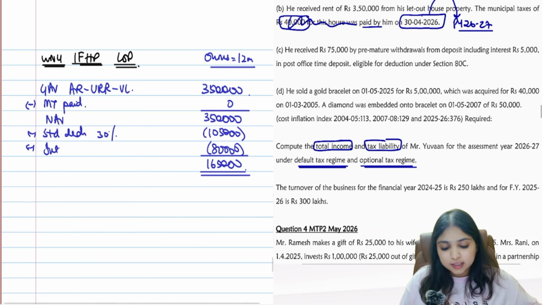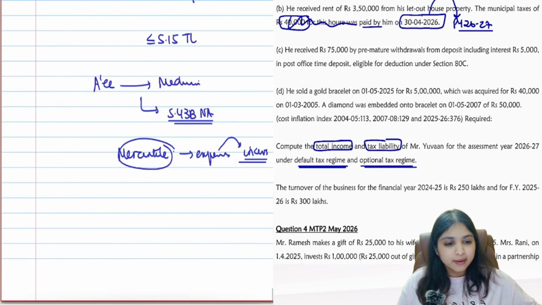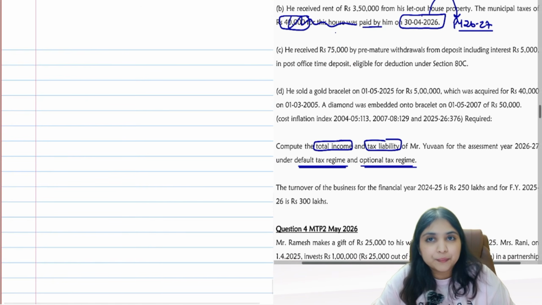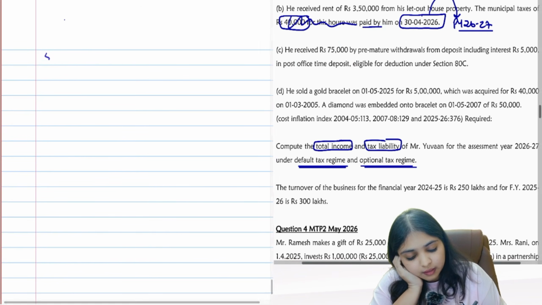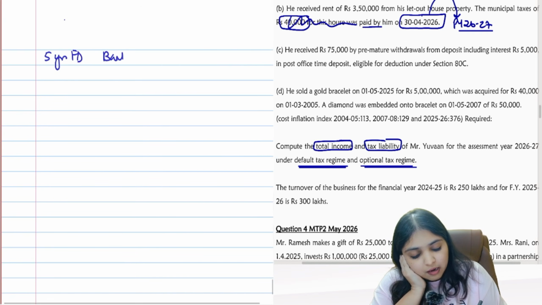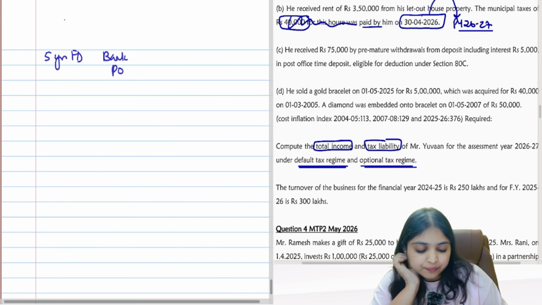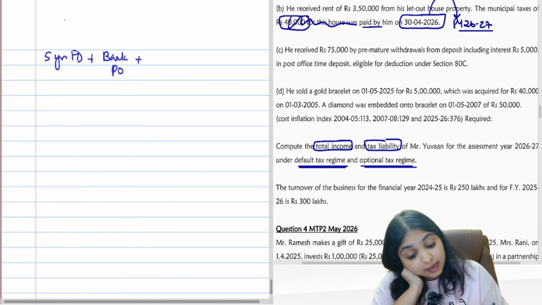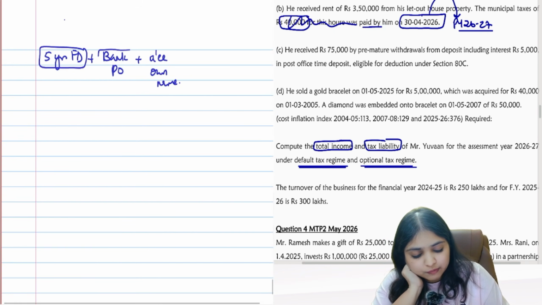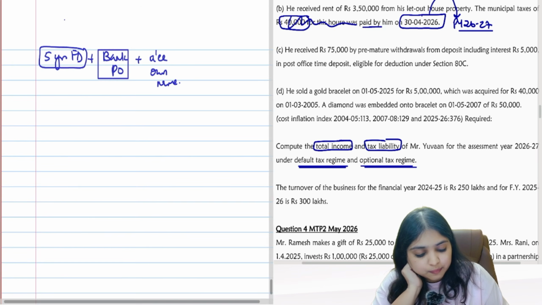Then comes this third adjustment. Third adjustment, will you listen to me? I'll just give you one quick reminder. See, I made a 5 years FD in a bank or in a post office, and the FD is in the assessee's own name. I made a 5-year FD or tax saver deposit, whatever you want to call it, in a bank or in a post office, and that FD is in the assessee's own name.